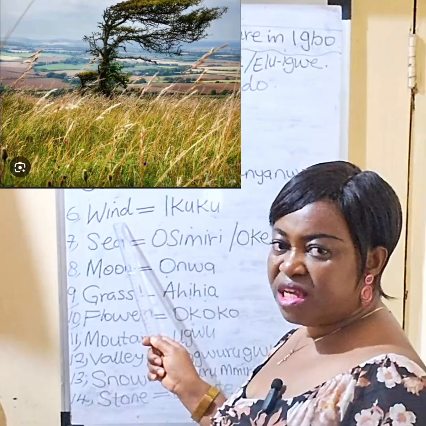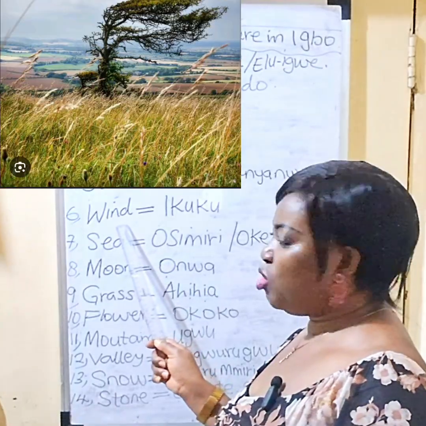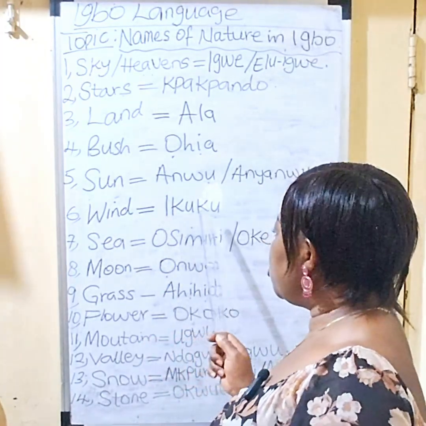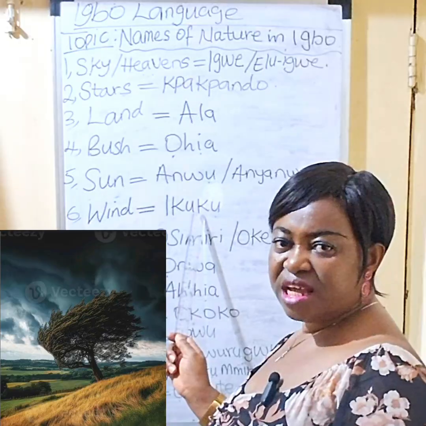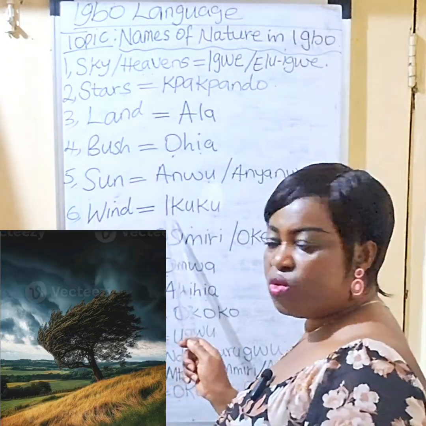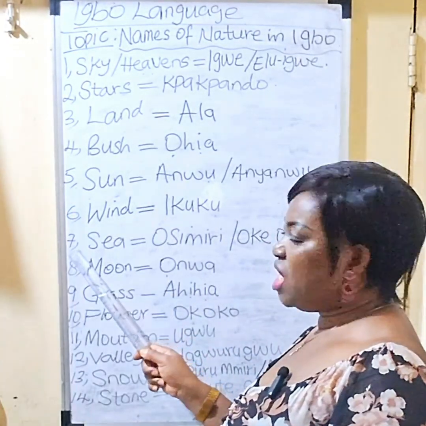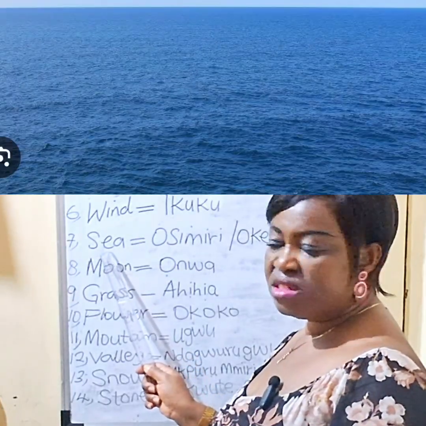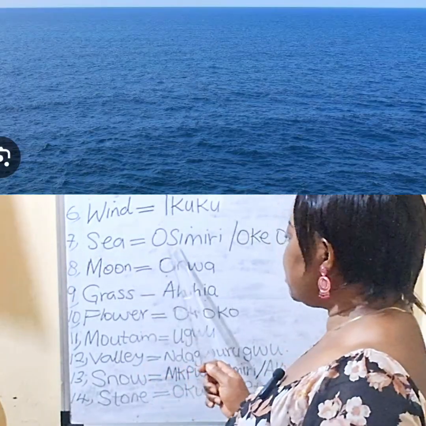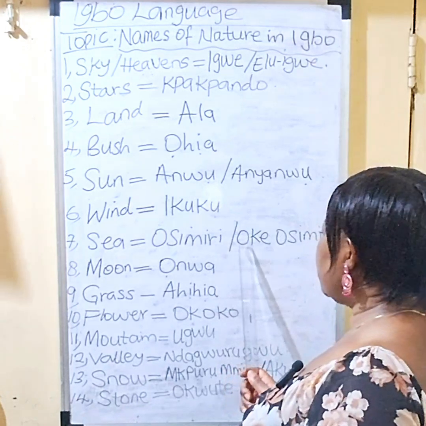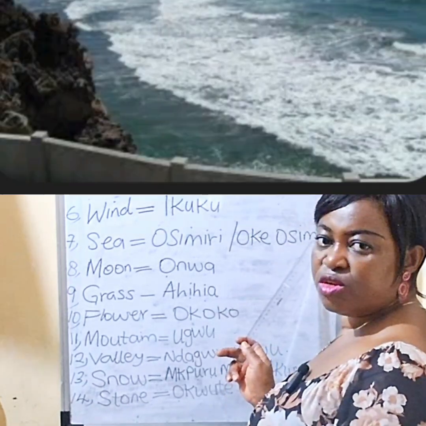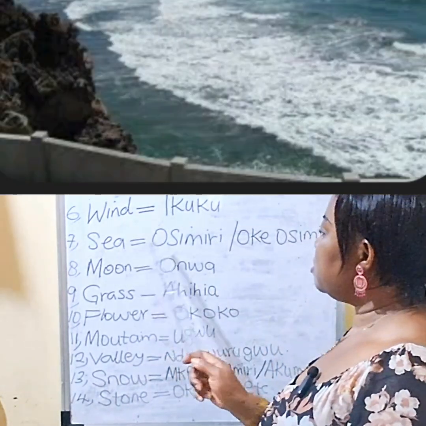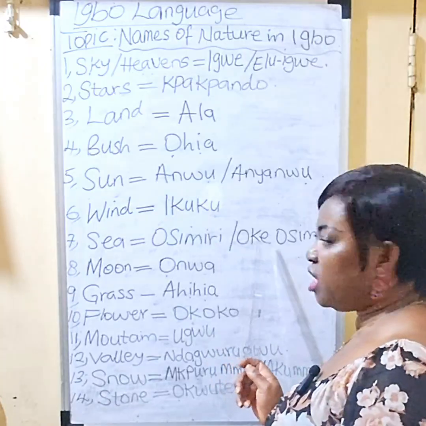Wind in Igbo, we call it ikuku. Class, say that wind, ikuku. The seventh one is sea, or say sea. Sea means osimiri or oke osimiri. You call it sea, osimiri or oke osimiri.